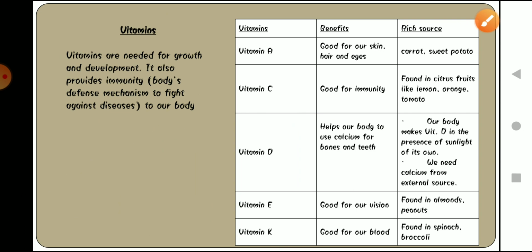Now moving forward, we have talked about carbohydrates, protein and fats. Now we are going to talk about vitamins and minerals, okay.